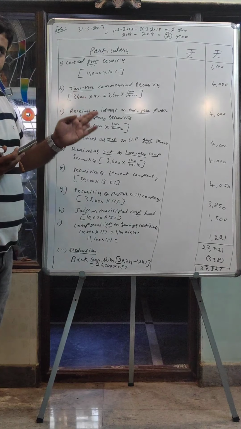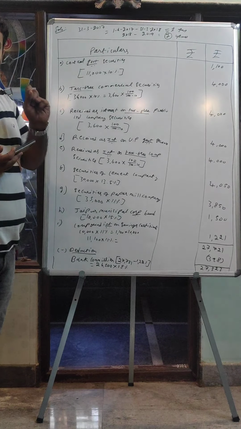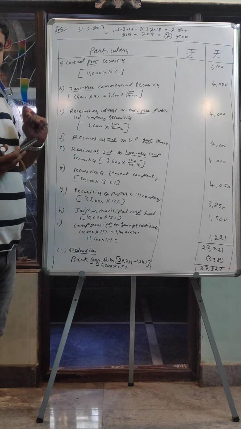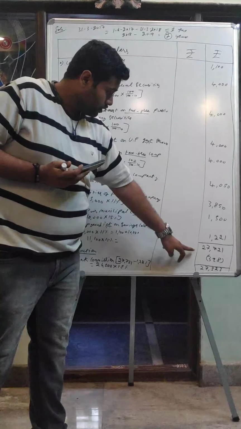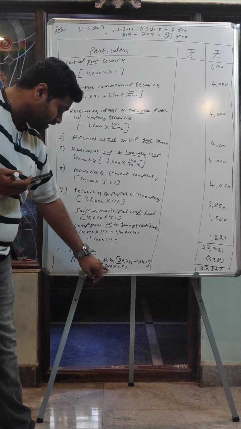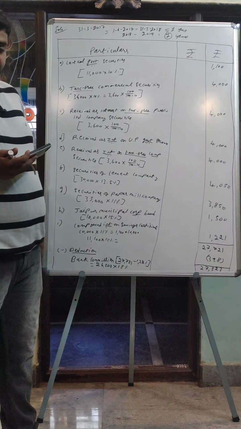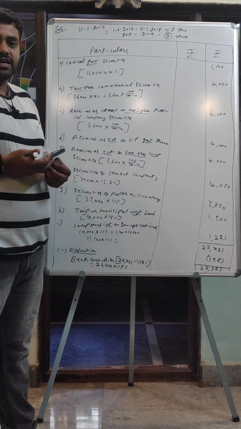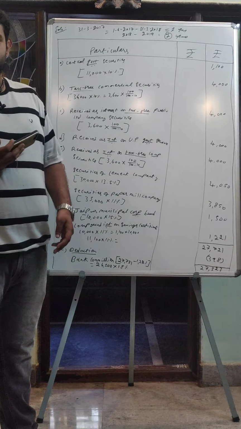When the banker provides the interest amount, the banker itself is not eligible to charge commission. So for the whole total amount you need to deduct 1,221. For the remaining balance amount you can give 1.5% commission. Okay. By this we can end the chapter income from other sources.